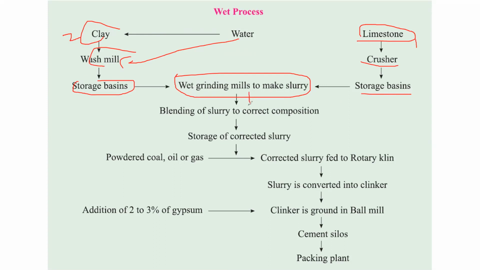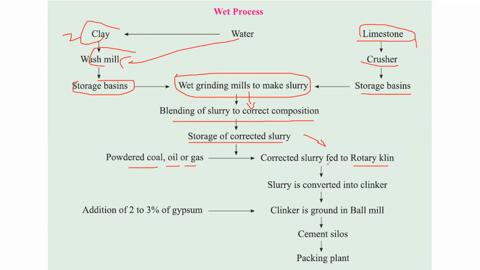Now we will do a test on that slurry. We will see whether all the required raw materials are present in the required quantity or not. If it is correct, then we will send it to the corrected slurry tank. After that, that slurry is sent to the kiln. The rotary kiln has a temperature of about 1300 to 1500 degrees Celsius, and it is heated by means of powdered coal, oil or gas as a fuel.